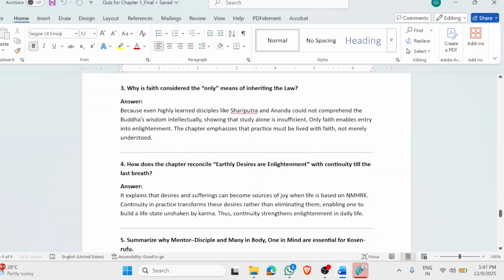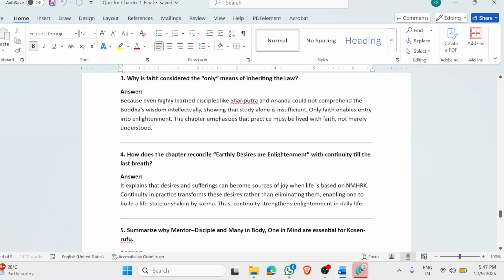How does the chapter reconcile earthly desires being enlightenment with continuity till the last breath? So the idea is that we all have earthly desires. Even Kosen-rufu is one of the largest earthly desires we all have, and these earthly desires are the ones which propel us to do a lot of activities, chant, and base our life on getting the wisdom, compassion, and courage based on chanting Nam-myoho-renge-kyo. So when we continue to practice with that intent, even sufferings become a source of joy. That is what we have seen in a lot of actual proofs as well, correct?